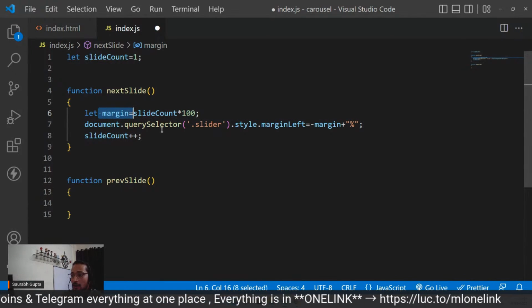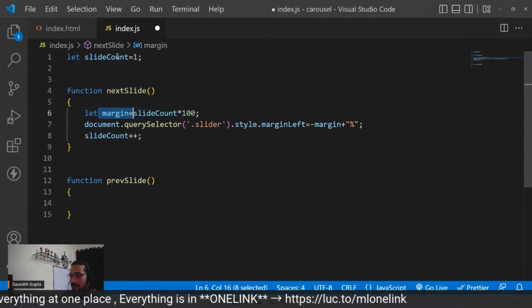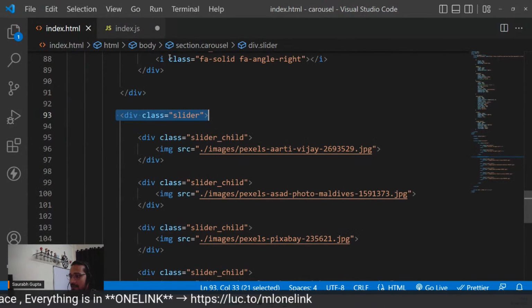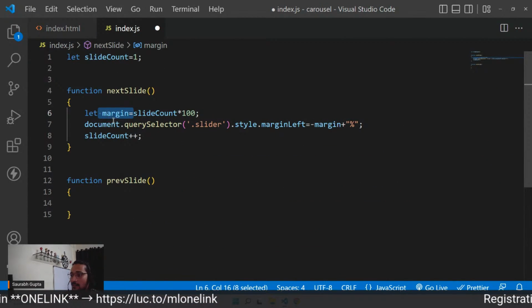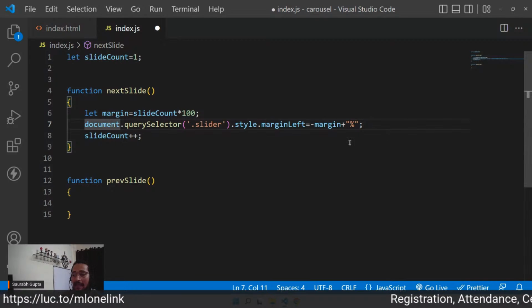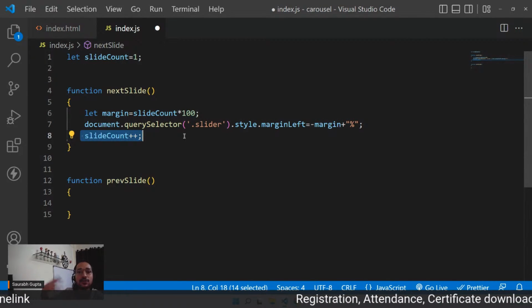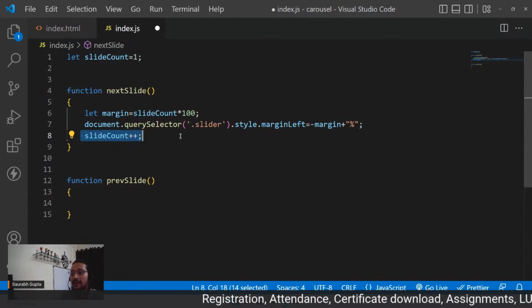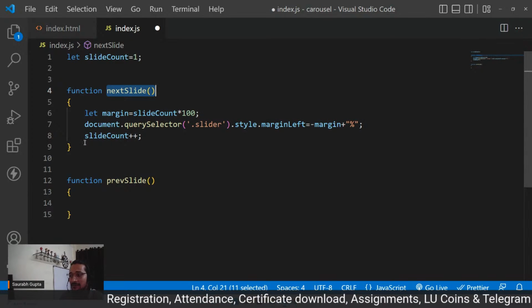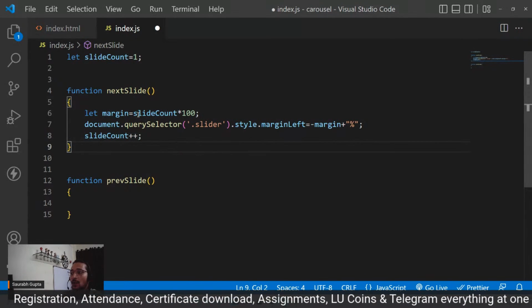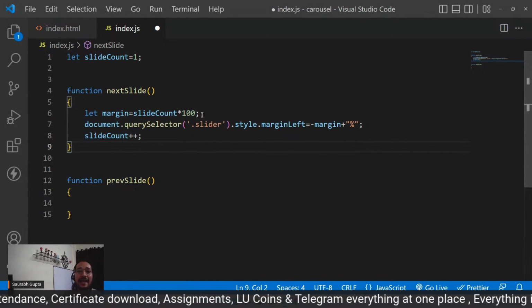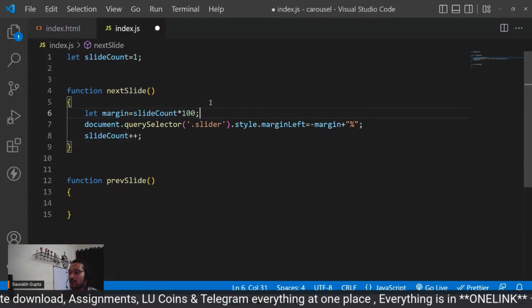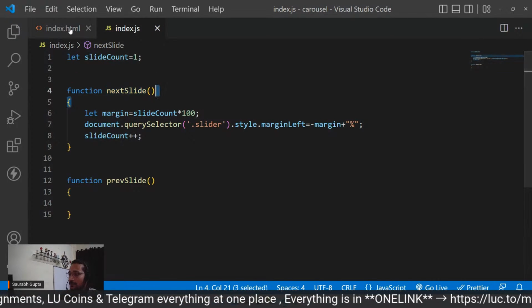I'm saying document.querySelector slider.style.marginLeft. That means make this element's margin left minus of margin, that is minus of 100%. And then slide count plus plus. Slide count becomes 2. Now next time if you call this function again, last time slide count became 2, right? So now it will be 2 into 100, then 3 into 100, and like that it will roll. Let me show you. So now guys, let's call this function on this button,